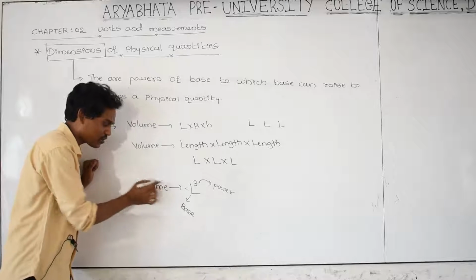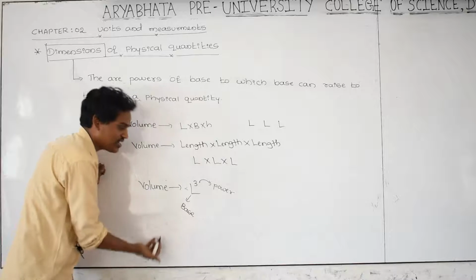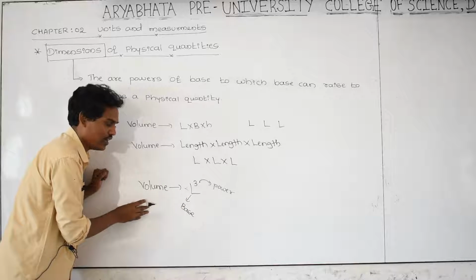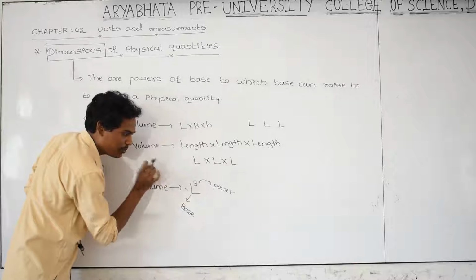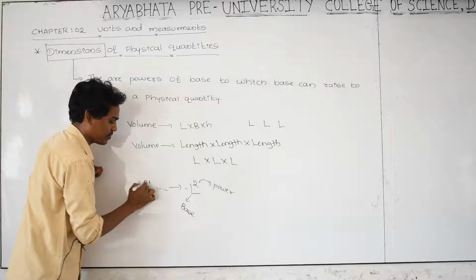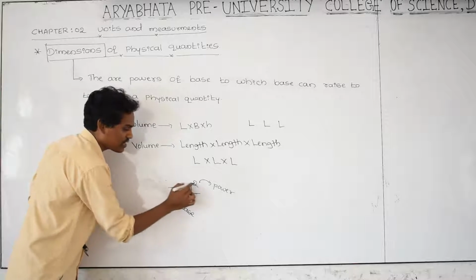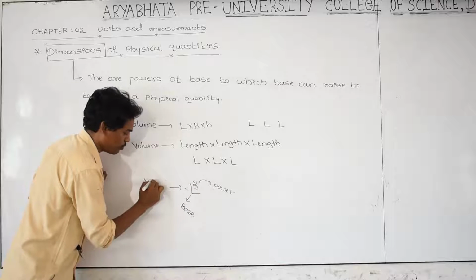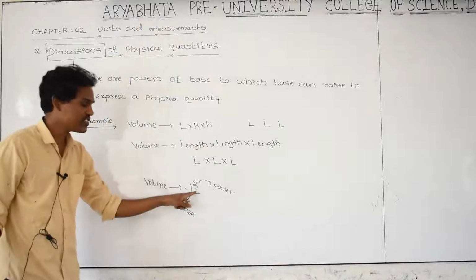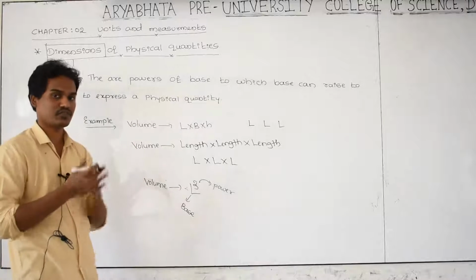If you take L square, it becomes area, and if you raise it to 3, it becomes volume. Therefore, dimensions are nothing but the powers to which the bases can be raised.